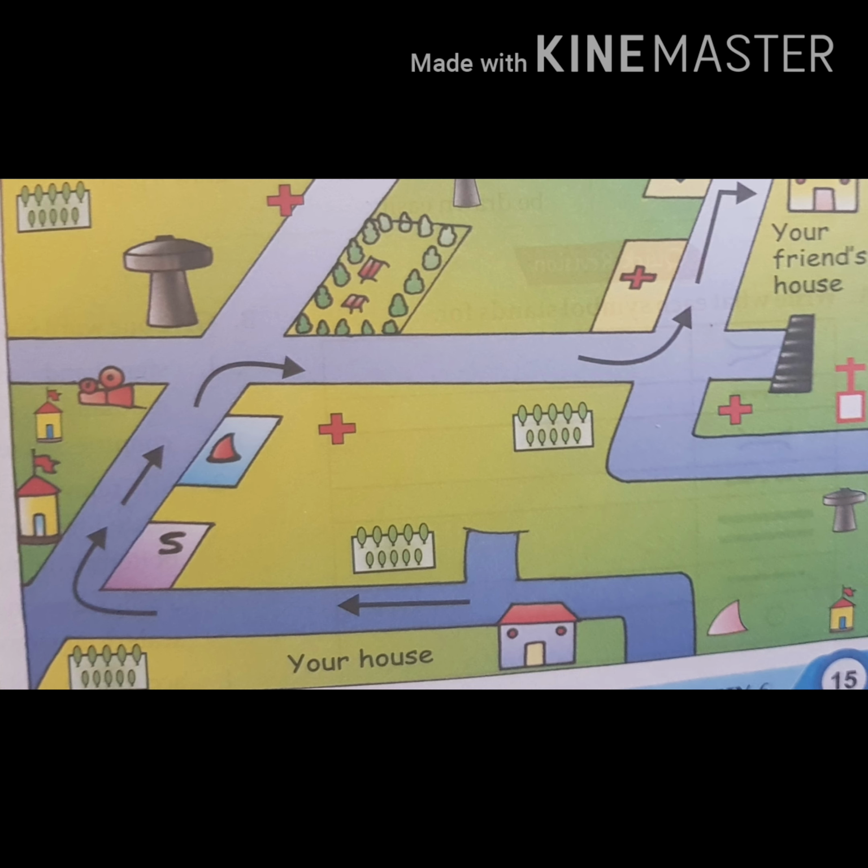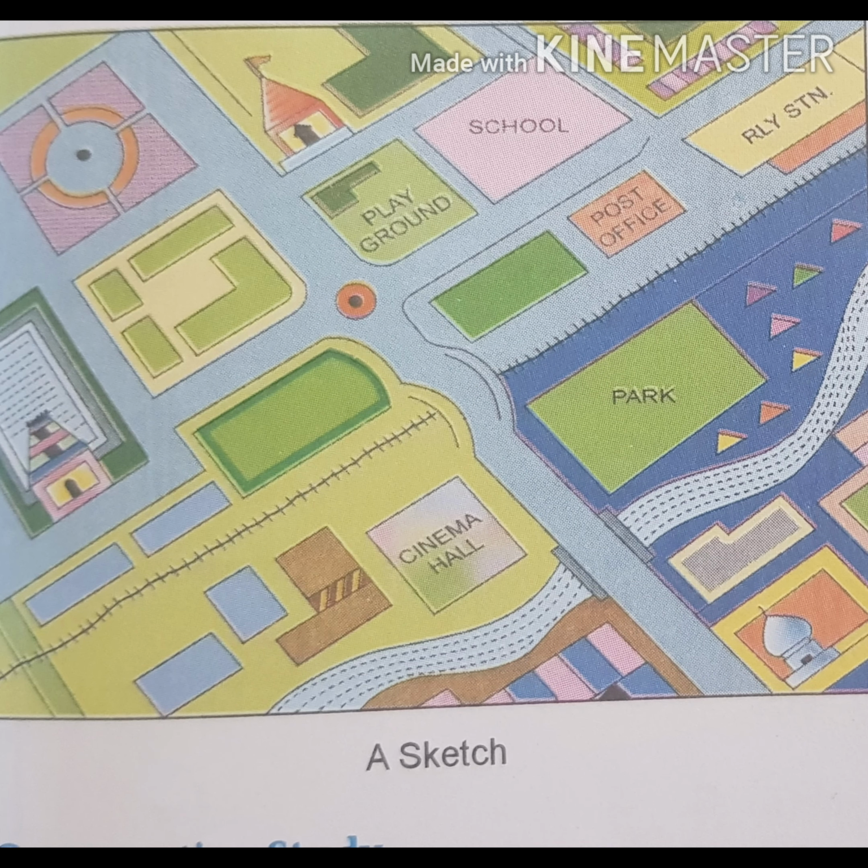Many people consider sketch maps easy to use because they are not cluttered with unnecessary things. So we can say that a sketch is a drawing made without considering scale. It gives a rough idea of the layout. A sketch map is a simplified illustration showing an outline drawn from observation rather than from exact measurement.